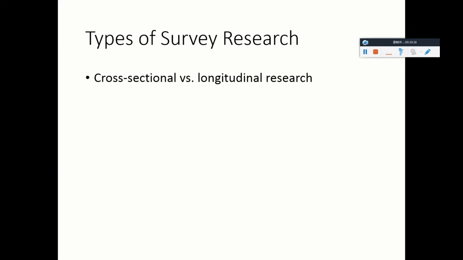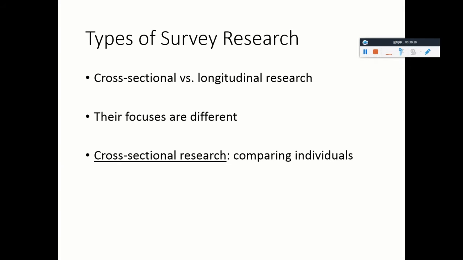So in general then, if we compare these 2 types of survey studies, we'll notice that they have different goals and their focuses are different. Cross-sectional study is best at comparing individuals, right? It only has one sample of individuals, and we focus on the features of these individuals at one time point. So what you can do is compare one from each other, or against each other, within the sample.